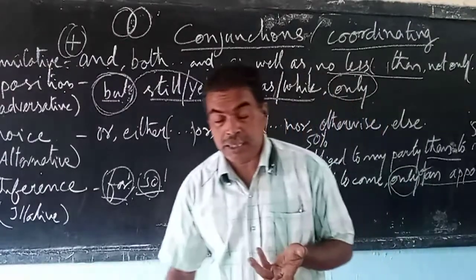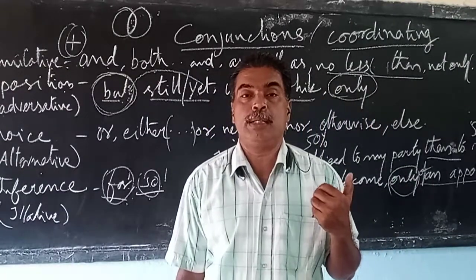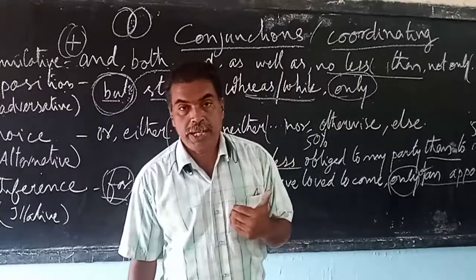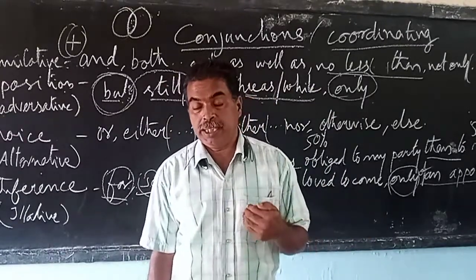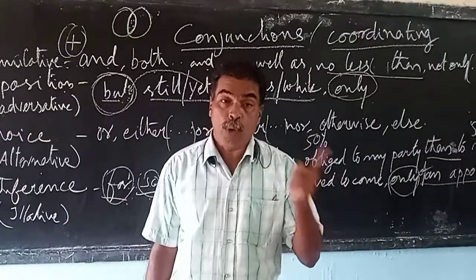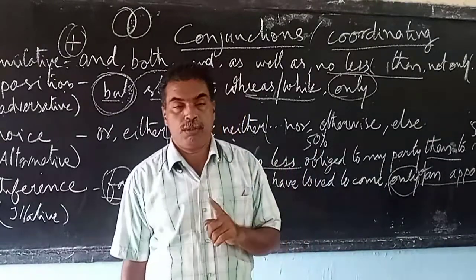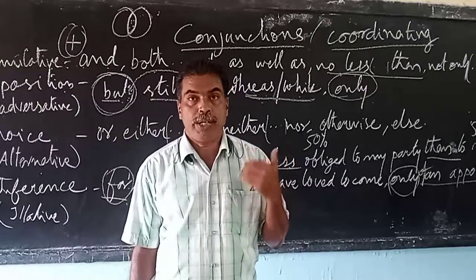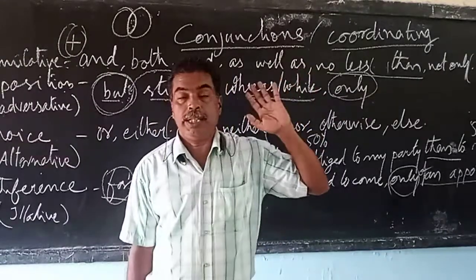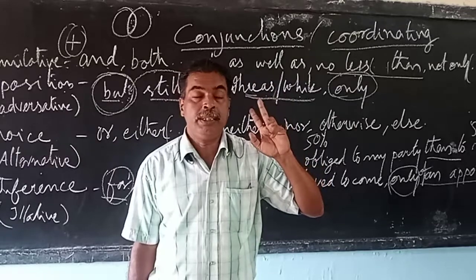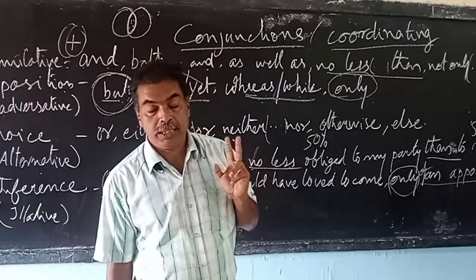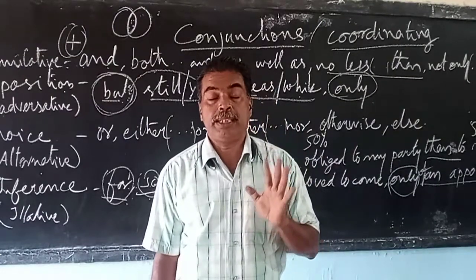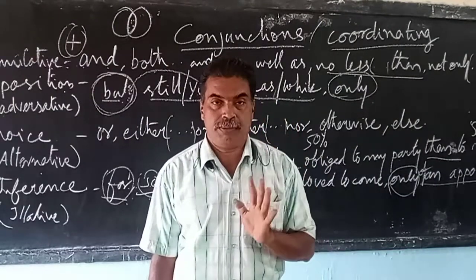The other category of conjunction is subordinating conjunction, which we will see in our next class. But a subordinating conjunction is a conjunction that is used to connect one coordinate clause and one subordinate clause. We will see all this in detail because we have not studied it yet. A coordinate clause we already know, that is a clause or a sentence that can stand by itself. A subordinate clause is a sentence that cannot stand by itself.